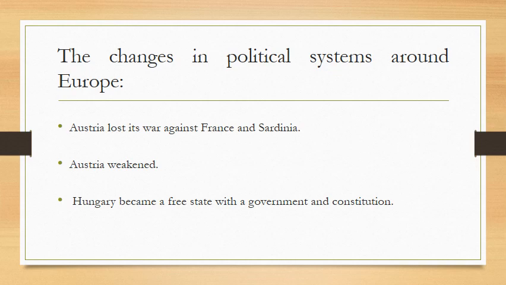The changes in political system around Europe. Many European countries had to go with the flow of reform, just like Germany and Italy. Austria's nationalists demanded a strong nation. The Austrian government tried to ignore those demands until the loss of war against France and Sardinia. Austria weakened. Hungary, which was considered part of Austria, was declared a free state separate from Austria with its own constitution and parliament.